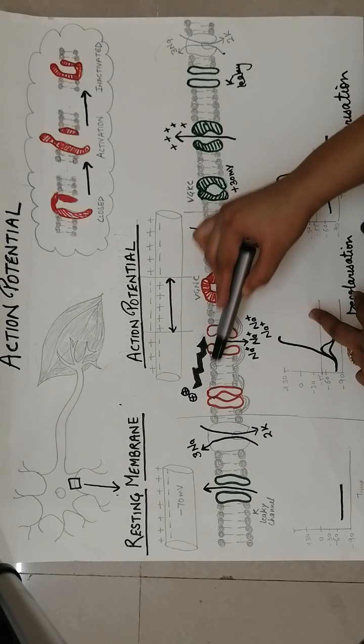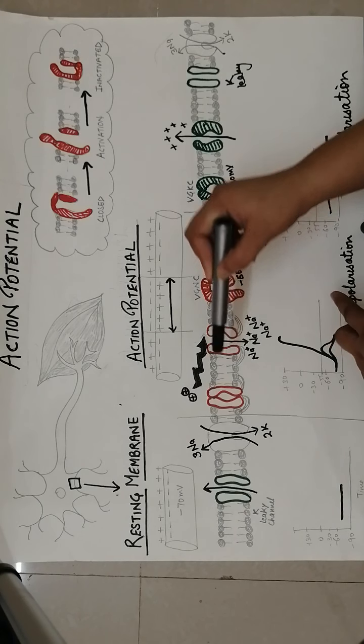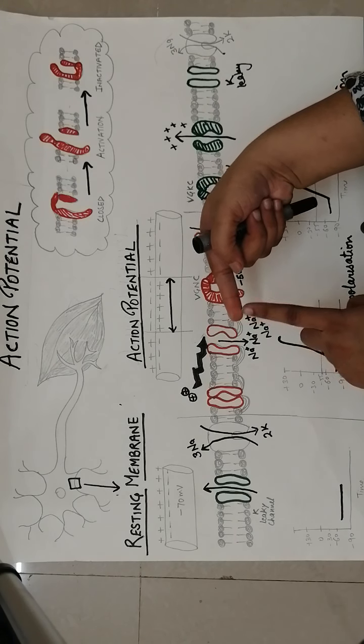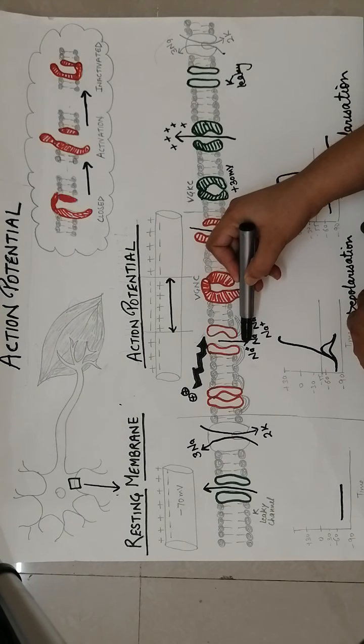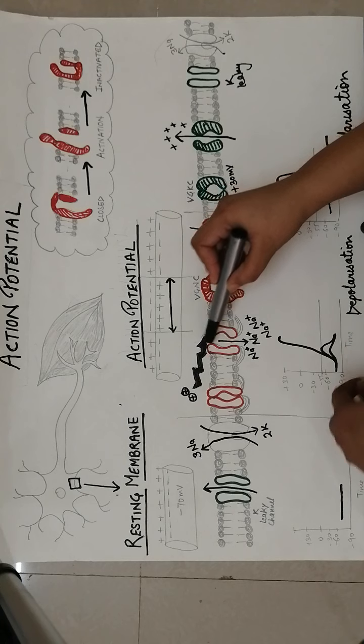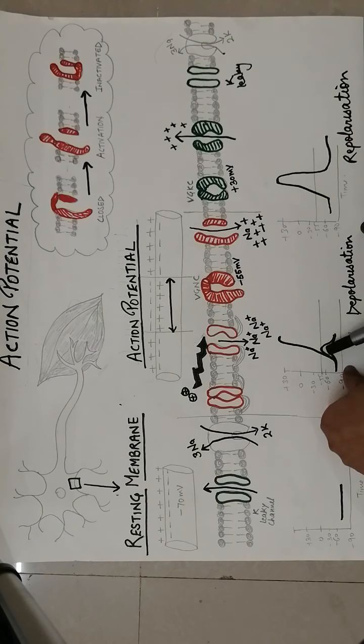These are mechanoreceptors. For example, I have shown a stretch sensitive channel, because I am talking about the stimulus of stretch. I am pressing the skin and the stretch sensitive channels open up and some cationic influx occurs. Because of that very small amount of cationic influx, the membrane potential goes a bit upward. Then further sodium influx occurs, and the membrane potential goes a bit more upward.